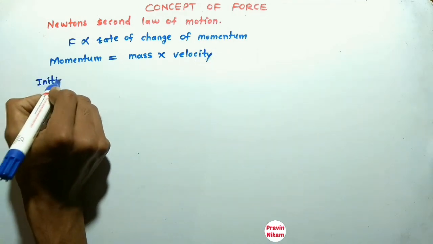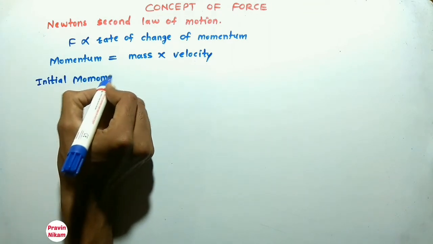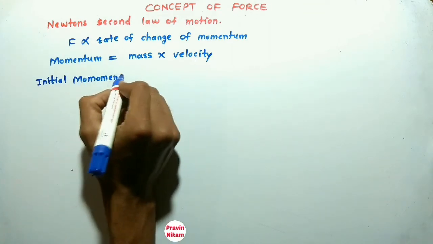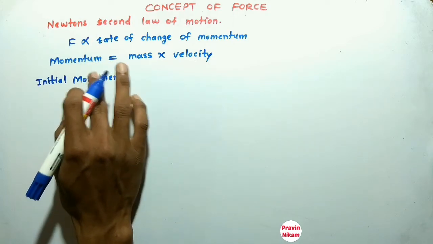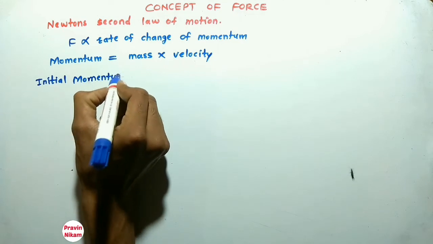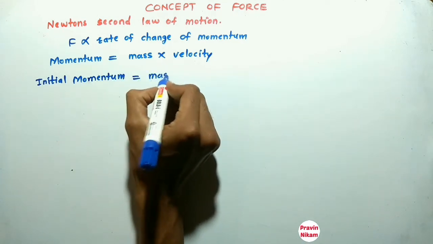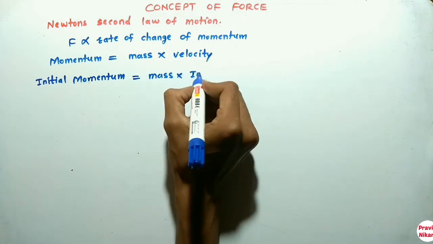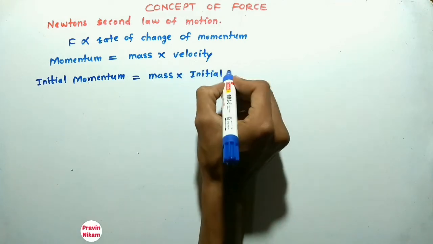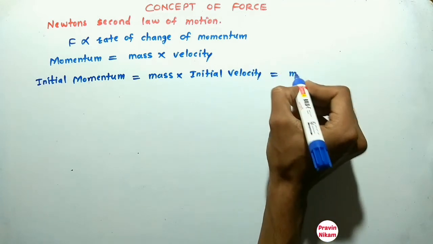Now what is initial momentum? Mass into initial velocity, that is equal to m into u.